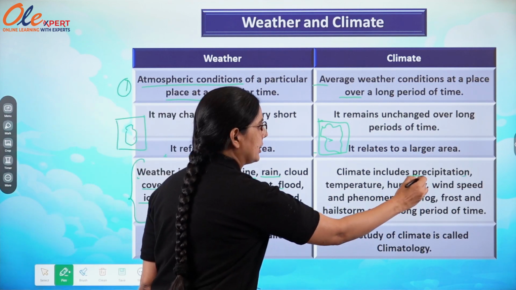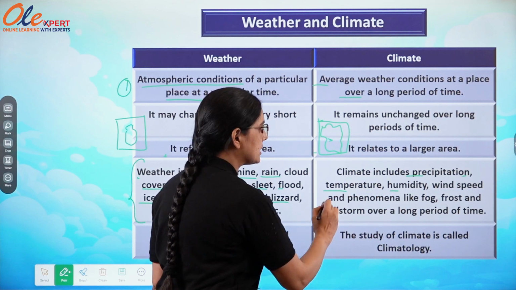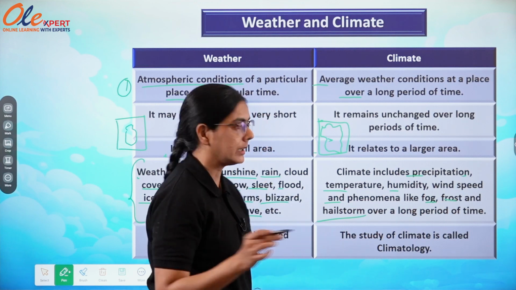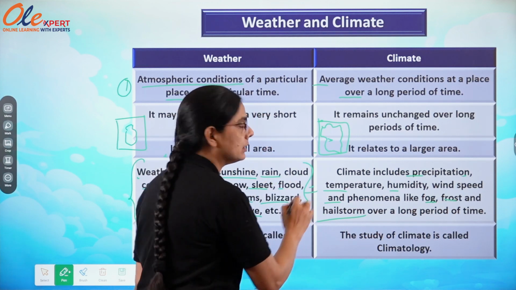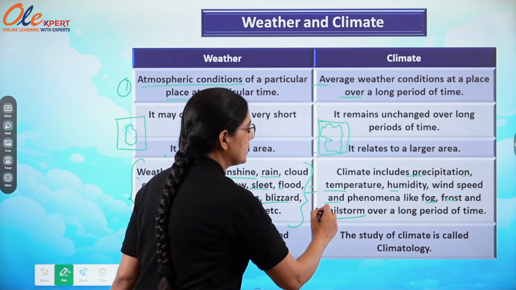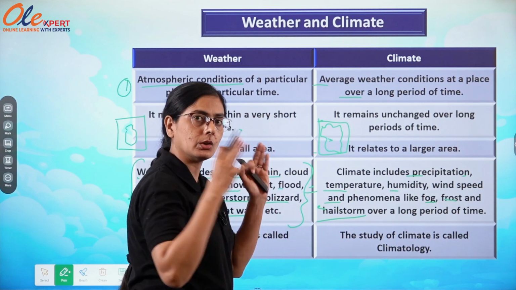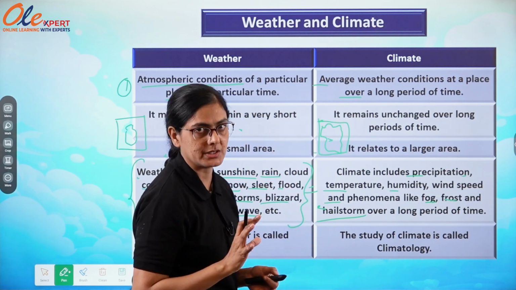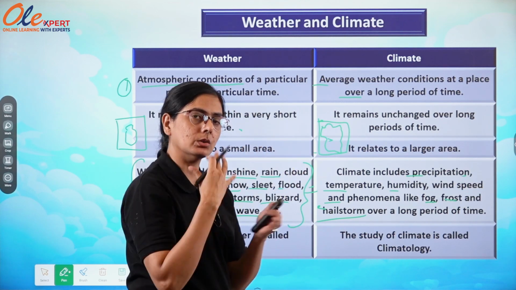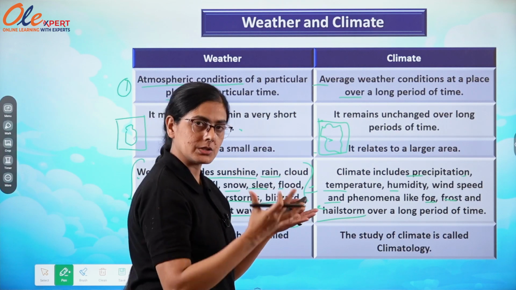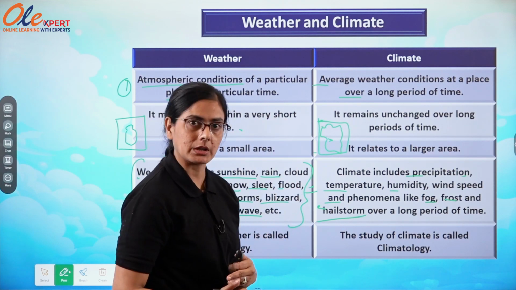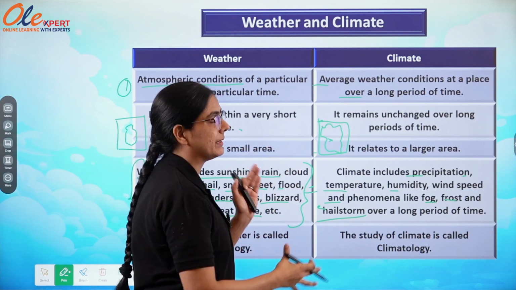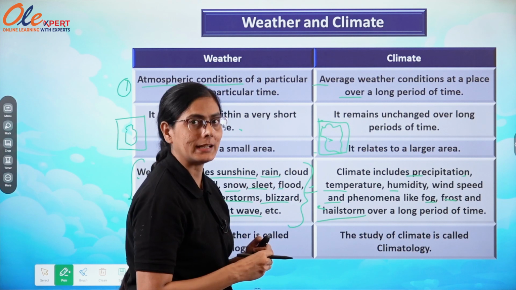Climate includes precipitation, temperature, humidity, wind speed and phenomena like fog, frost, hailstorm over a long period. These features can change in a short span, but they are observed for a long time. Then it is decided that a particular region has a particular type of climate. So we can divide a whole country or a whole continent into particular climatic zones according to that. You are going to read all these climatic zones in your later classes also.